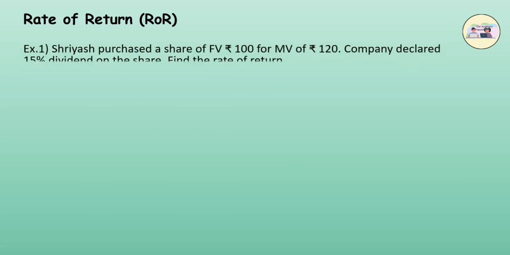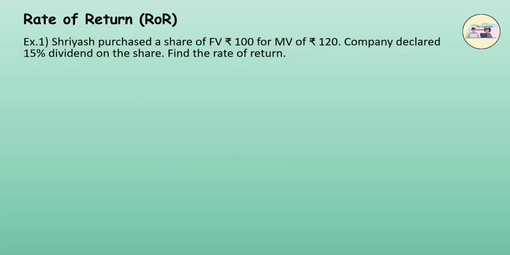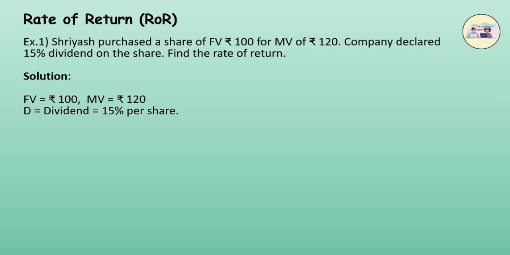Example. Shreyash purchased a share of face value rupees 100 for a market value of rupees 120. The company declared a 15% dividend on the share. Find the rate of return. Solution. Face value is equal to rupees 100. Market value is equal to rupees 120. D, the dividend, is equal to 15% per share. Remember here that on an investment of rupees 120, Shreyash got rupees 15.